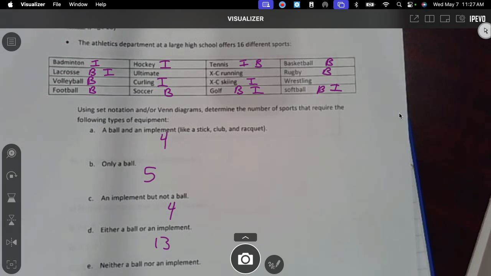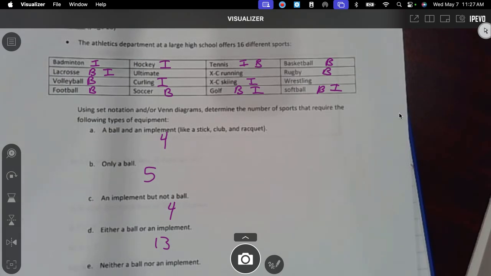Ultimate, I don't know if I took it, but they say the implement is not like a frisbee; a frisbee is going to be like a puck in hockey. The implement seems like something like a bat, a stick, a club. What's a club? Oh, golf club. I don't play golf that well. No, I was thinking a club, like going back to the Flintstones. I thought Flintstones. Well, do we have to do the Venn diagram if we can just answer it?